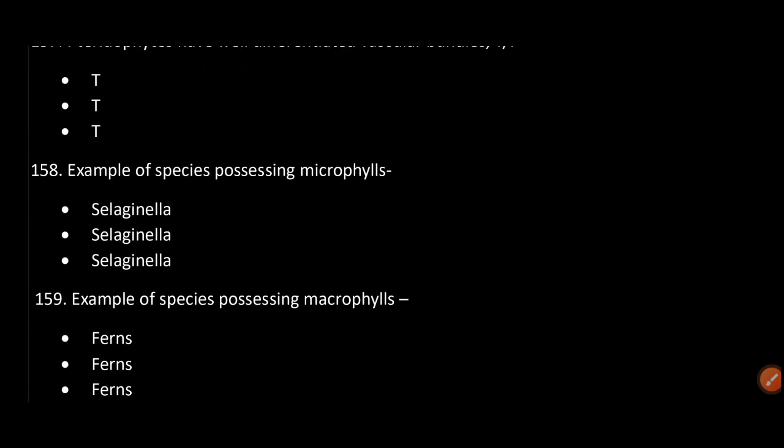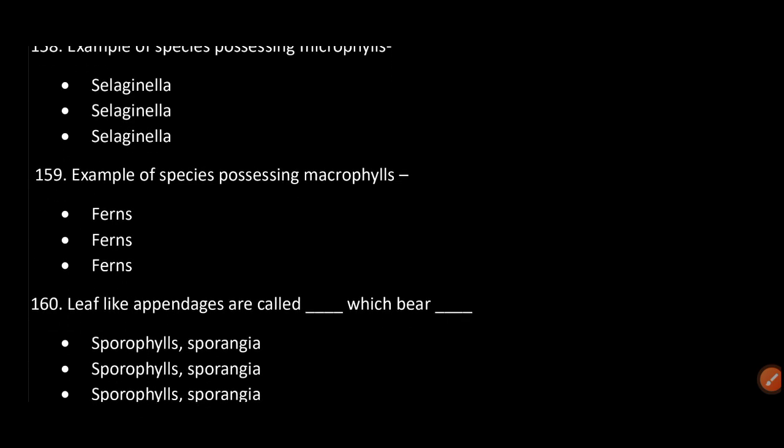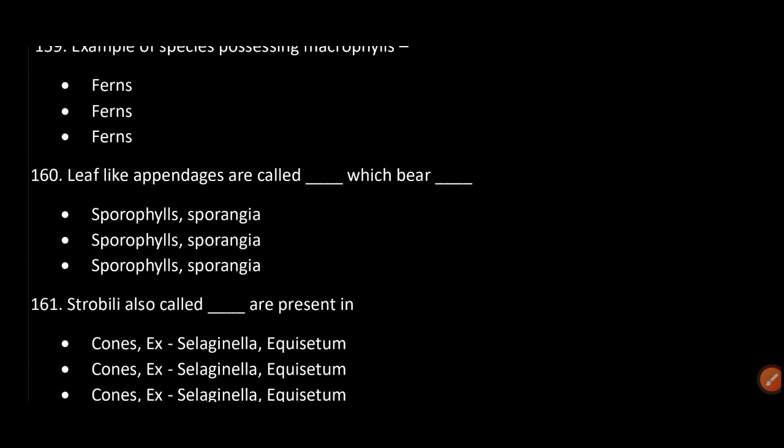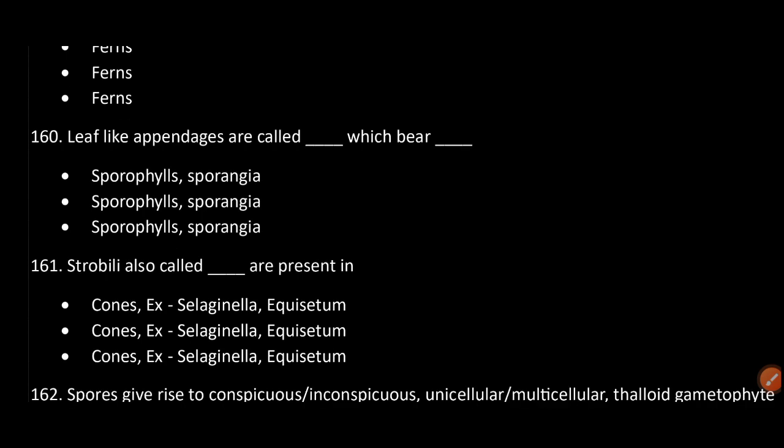Example of species possessing microphylls: Selaginella. Example of species possessing macrophylls: ferns. Leaf-like appendages are called dash, which bear dash. Sporophylls, sporangia.